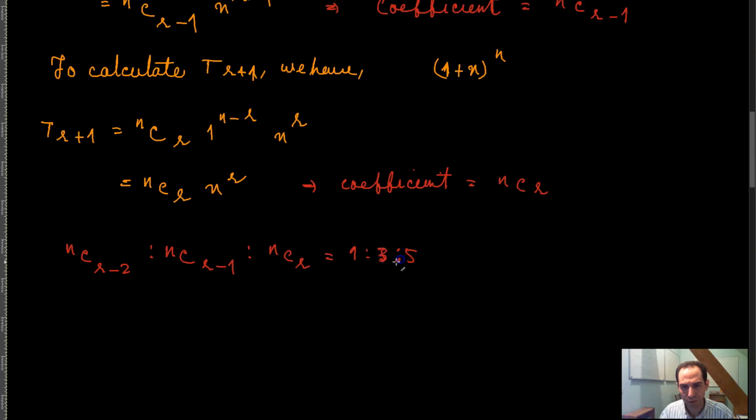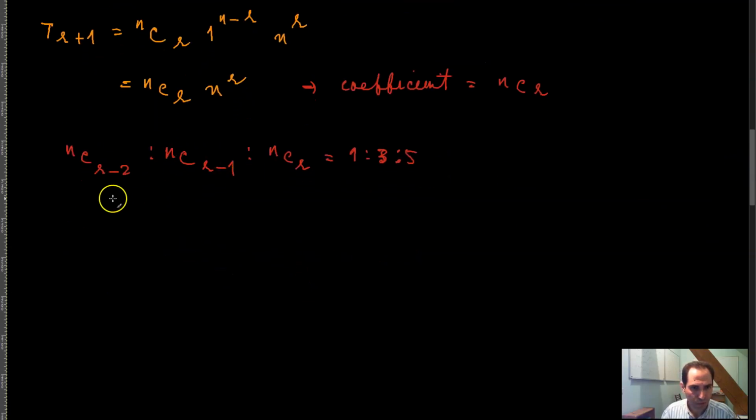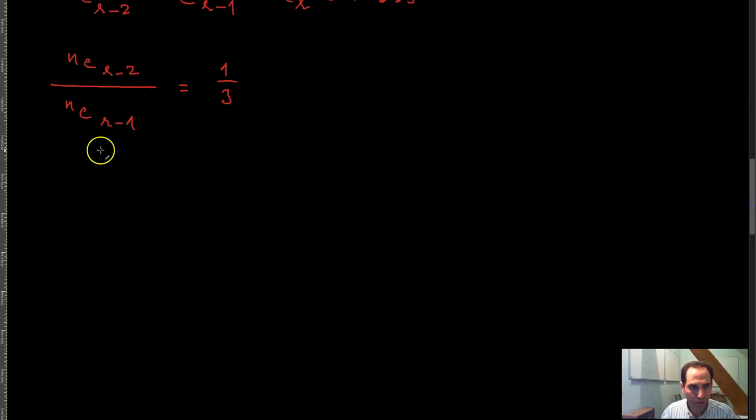Okay? And now you have something to solve. So to solve this equation, you can, for example, take n combination r minus 2 to n combination r minus 1, that is equal to 1 to 3. Okay? And you can solve this.